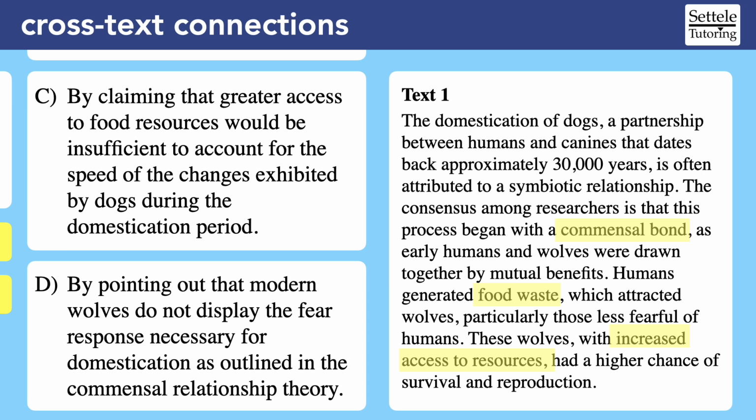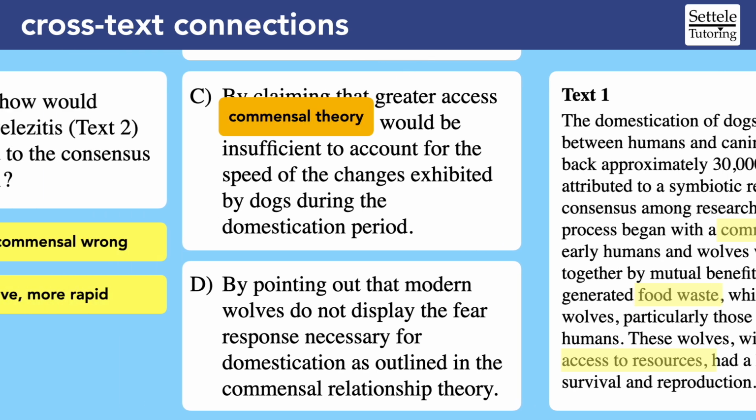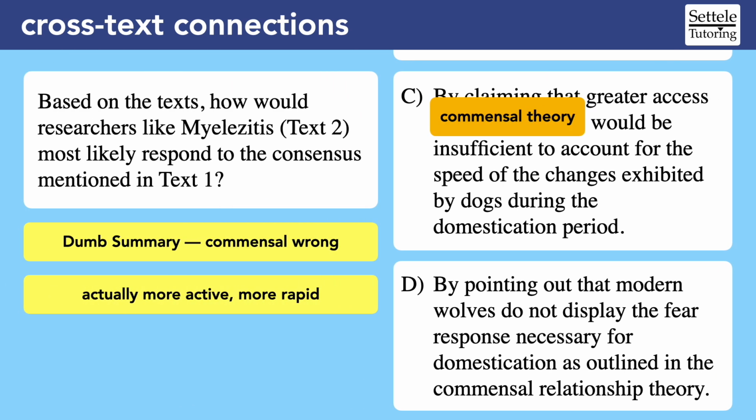The commensal theory is about access to food resources. So when choice C talks about food resources, they're actually talking about the commensal theory. We can basically make a substitution. Now let's compare this choice to our dumb summary from before. Text 2 would claim that the commensal theory is insufficient. That sounds like we're saying the theory is wrong. Why is it wrong? Because it doesn't account for the speed of the changes. That sounds like we're saying that domestication was actually more rapid than the commensal theory allows. Once we crack the code, we can see that choice C is a pretty good match for our dumb summary.